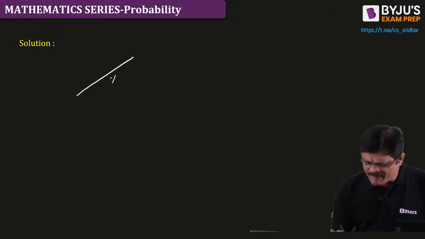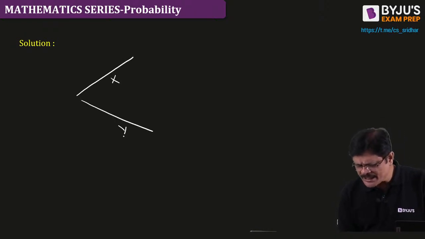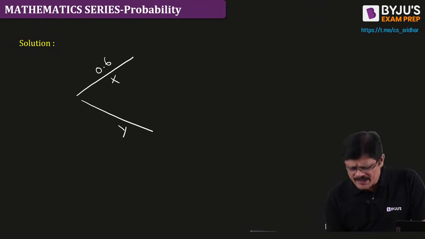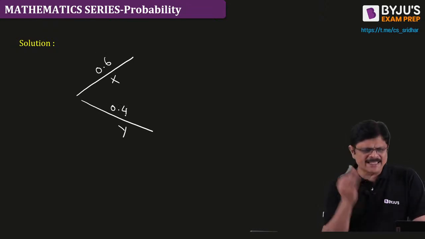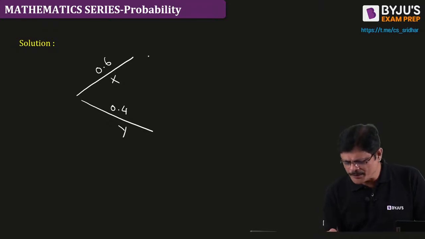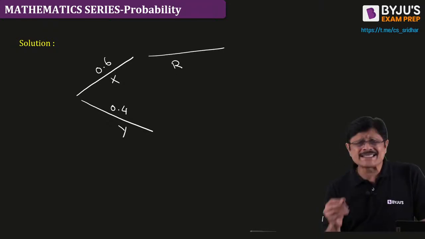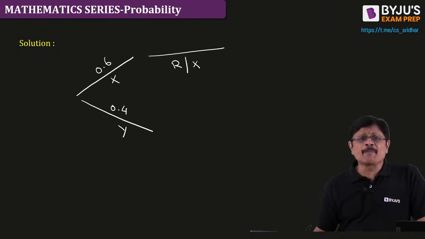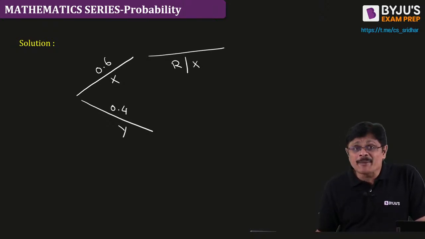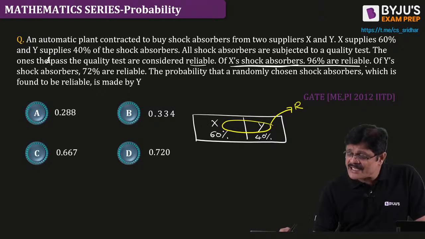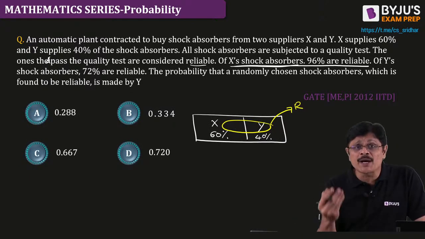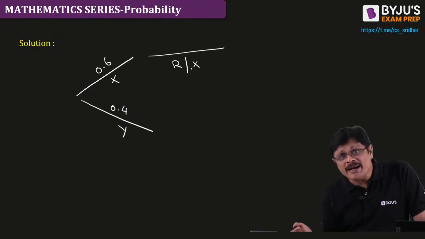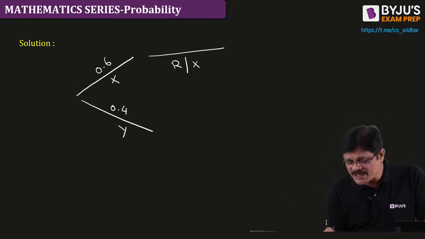Either you are taking it from X or you are taking it from Y. 60% you are taking it from X supplier, 40% you are taking from Y supplier. Now they are subjected to test, and the ones which are supplied by X, how many are reliable? 96% of the shock absorbers supplied by X are being reliable. That is, it is supplied by X. What is the probability that it is reliable?